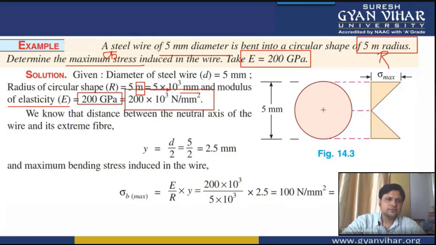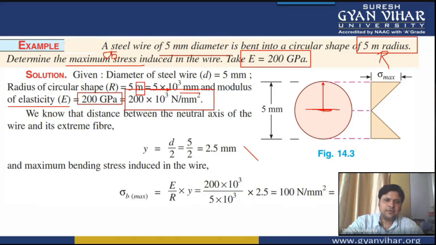All right. Now we know the distance from the neutral axis of a wire to its extreme fiber. How will we find it? It is very simple.